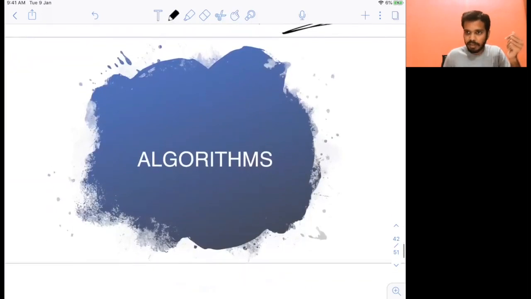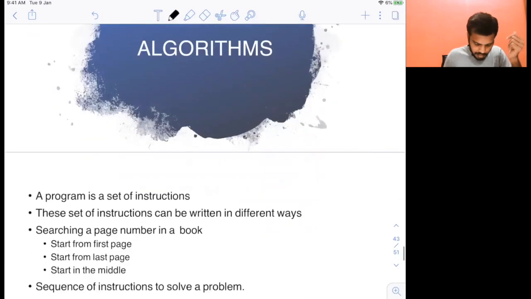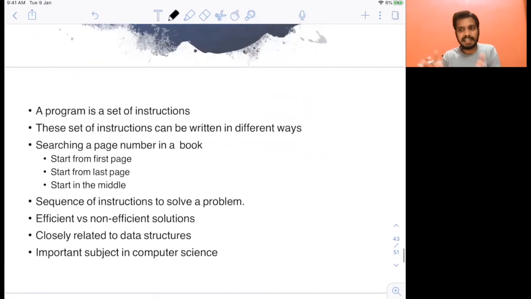This is also a very important part of computer science. So understand this: a program is a set of instructions. So a program you're writing is a set of instructions, as I told you before. Now, this set of instructions can be written in different ways. I will give you an example here.